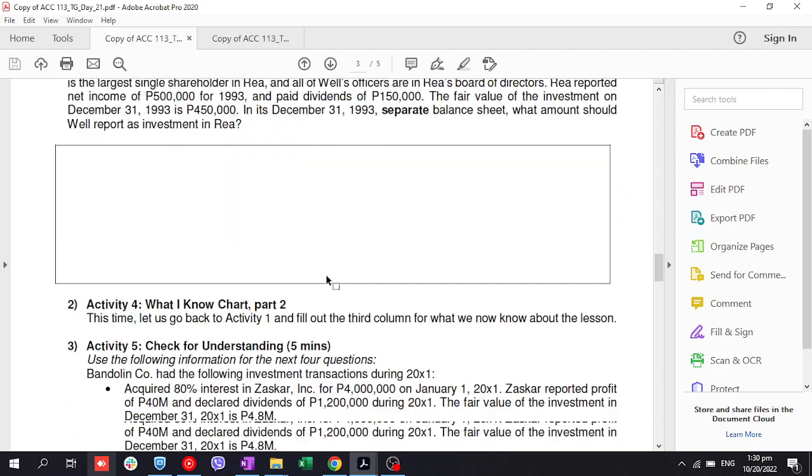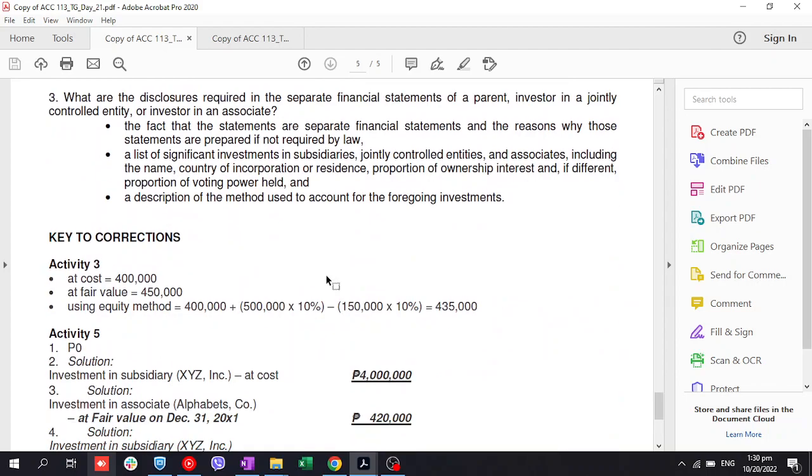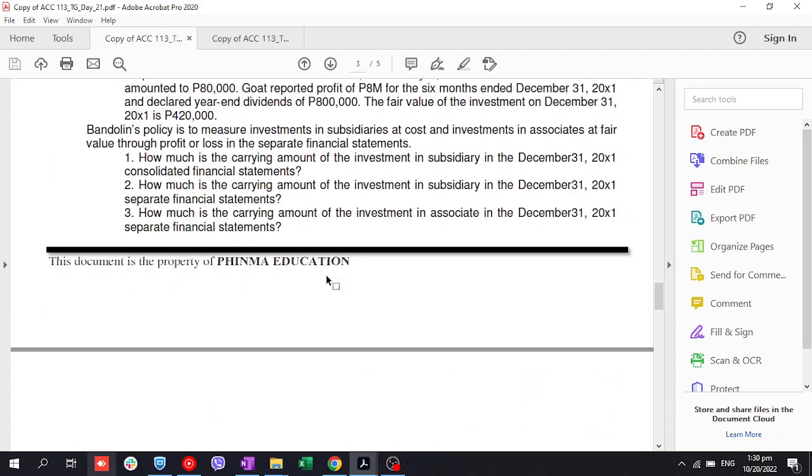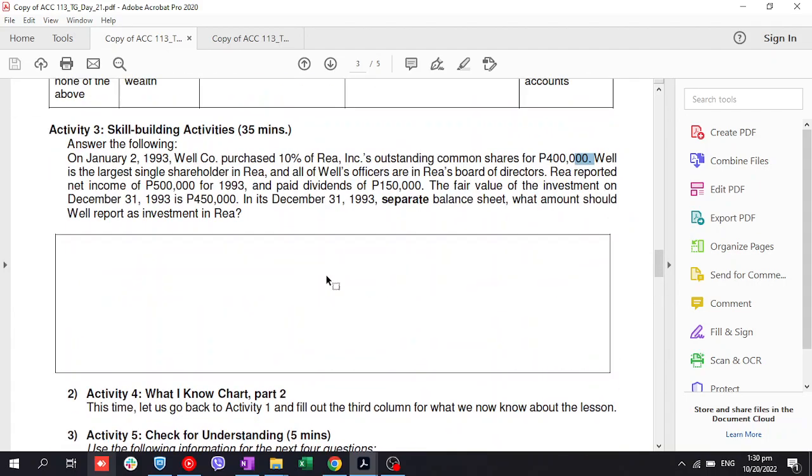Sige. Under fair value method naman daw. Alam niyo naman, pag fair value method, malamang kung ano yung fair value niya, doon natin siya i-record. Kung nabili natin siya ng 400, tapos naging 450,000 yung kanyang fair value at end of the year, syempre may increase na 50k. Yung 50k, depende kung ano natin siya na-record.